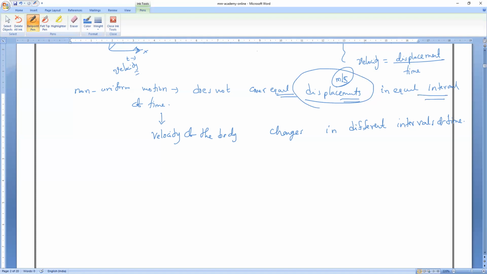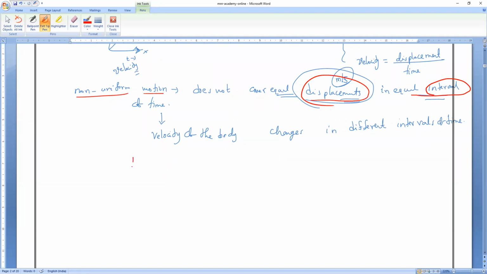Till here, any doubt? Anybody can ask me. Are you all clear, everybody? Yes, please respond. I can't understand the definition of acceleration. Understand: in a non-uniform motion, the body does not cover equal displacements in equal intervals of time. Is it clear or not? Yes or no?